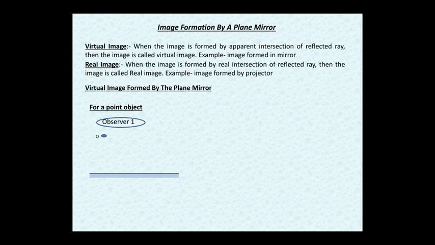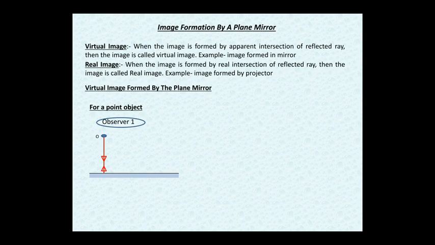For observing the thing, reflected light must reach observer 1. So we'll choose incident lights such that after reflection they reach observer 1. One ray we are going to take from O is straight to the mirror. It falls normal to the mirror, perpendicular to the mirror, and hence bounces back and retraces the same path.